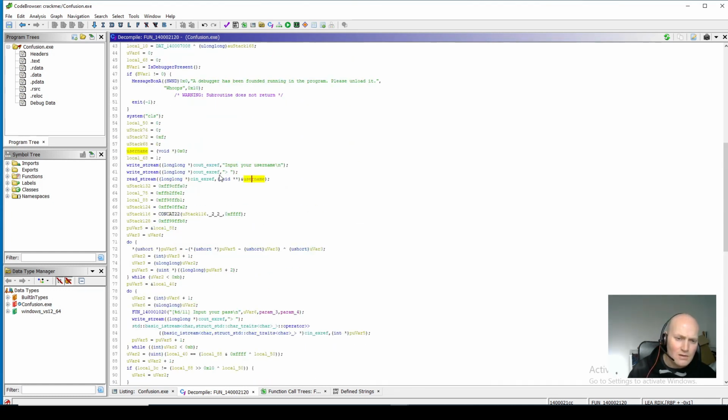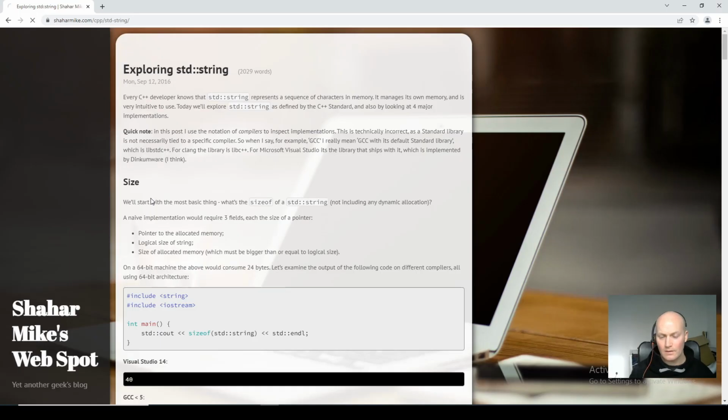So, well, let me just find a page to show you what these look like in C++ if you've not written C++ before. So just one second while I find that. Okay, so this is a really nice page that I found, somebody's written about exploring how C++ strings work. And all these things I'll link in the description of the video, so you don't need to worry about that.